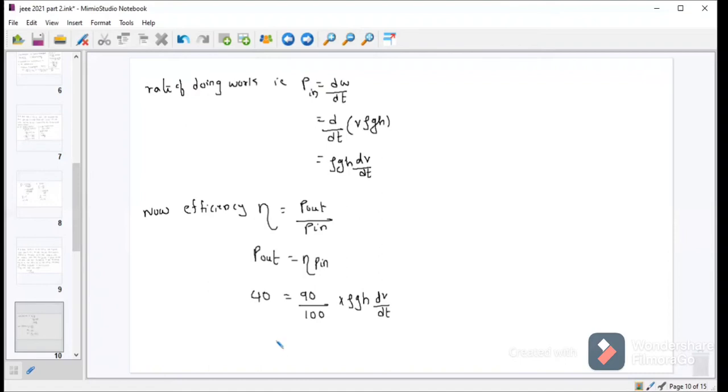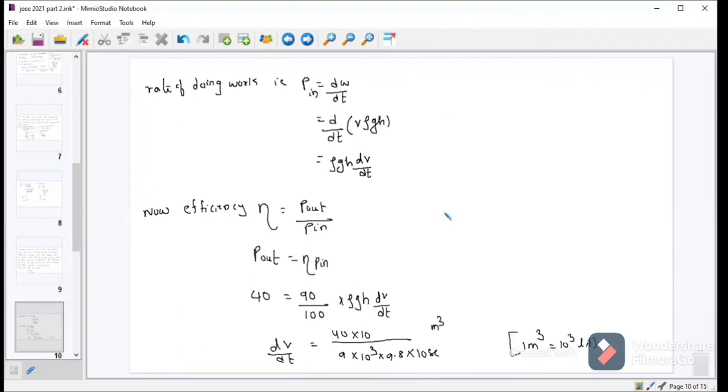From this one, I can write dV by dt is equal to 40 into 10 by 9 into 10 cube into 9.8 into 10, in meter cube per second. I converted liters into meter cube. I think all of you know this one: 1 meter cube is equal to 10 power 3 liters.